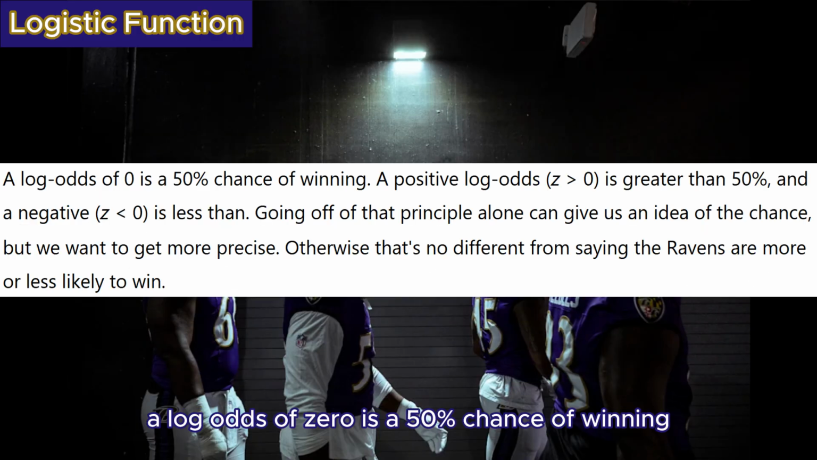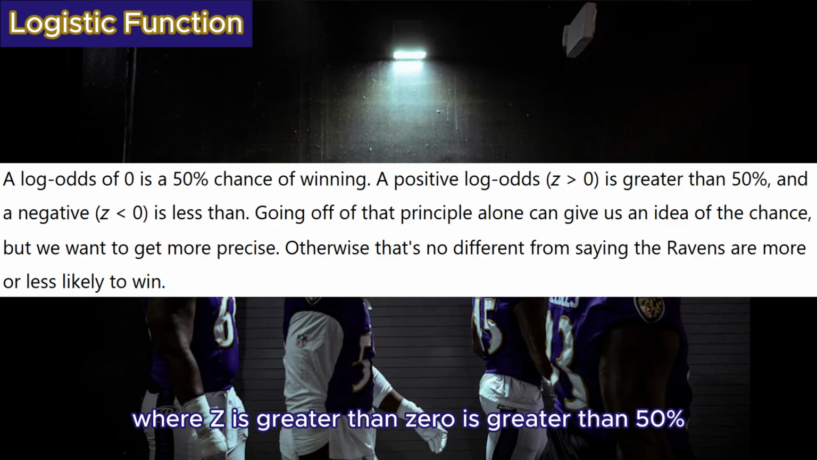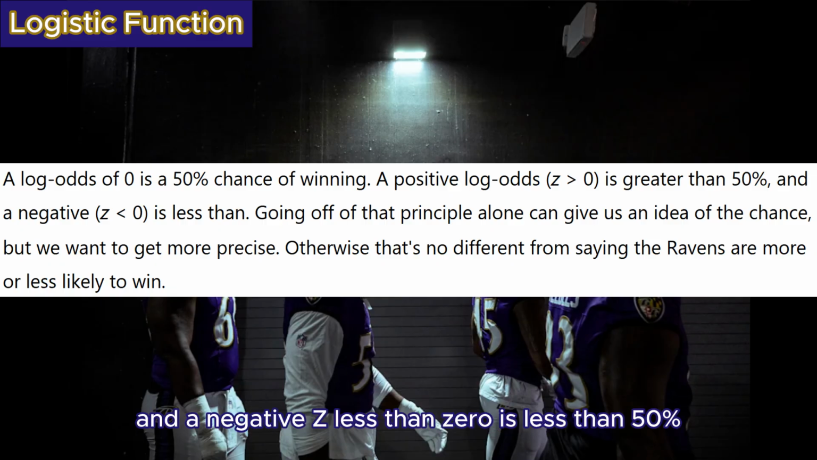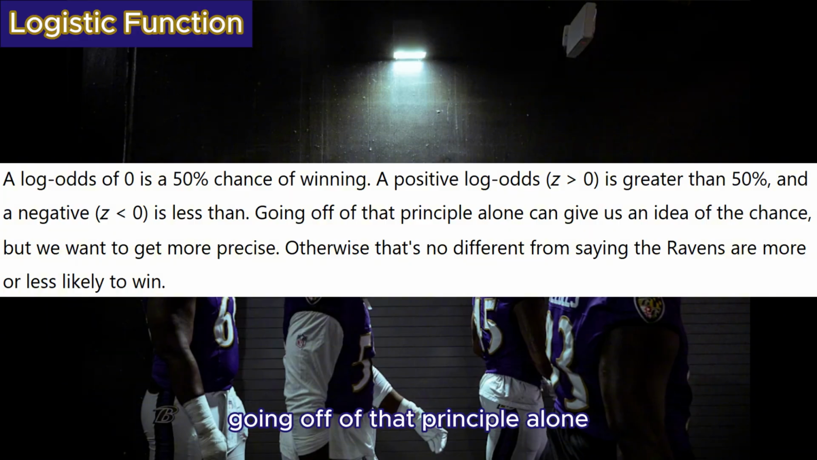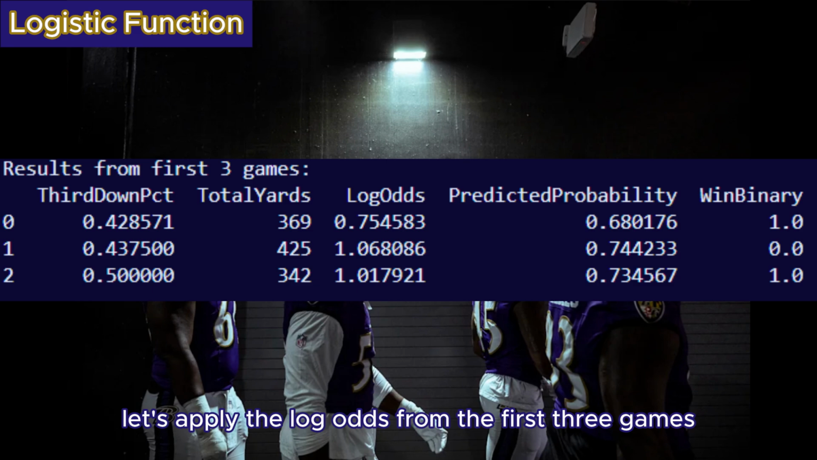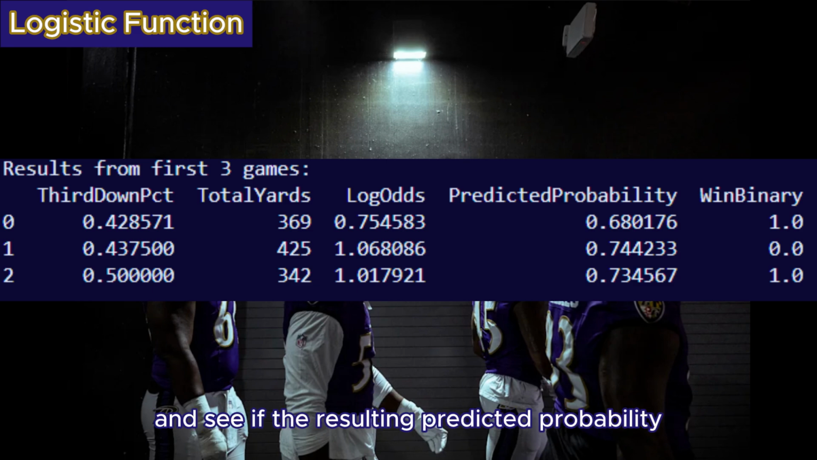A log odds of 0 is a 50% chance of winning. A positive log odds, where z is greater than 0, is greater than 50%, and a negative z, less than 0, is less than 50%. Going off of that principle alone can give us an idea of the chance, but we want to get more precise. Otherwise, that's no different from saying the Ravens are more or less likely to win. Let's apply the log odds from the first 3 games to the sigmoid function and see if the resulting predicted probability matches the one in the output.